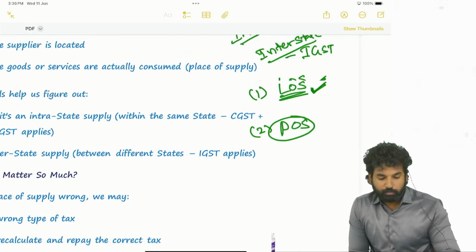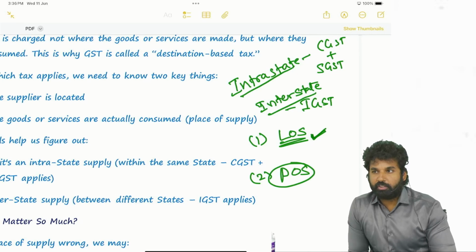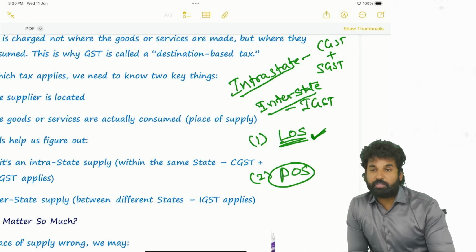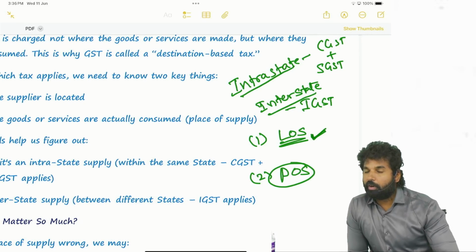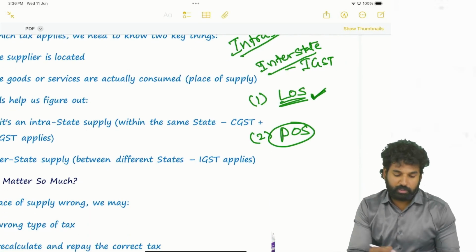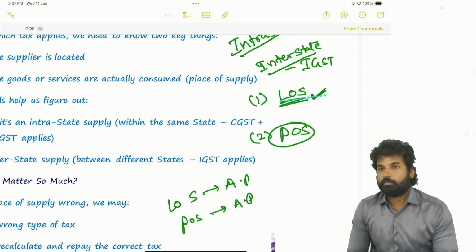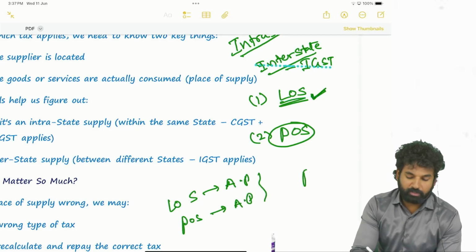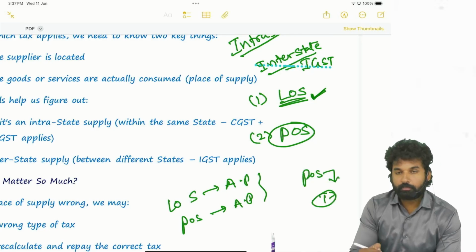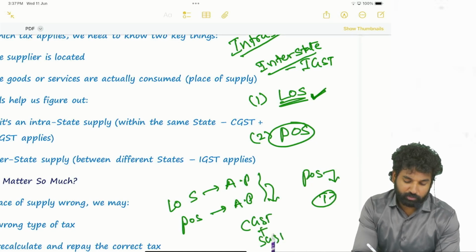Based on the place of supply only, we shall determine intrastate transaction or interstate transaction. If you miss determining the place of supply correctly, then obviously there will be a change in the levy of tax. So if you say the location of the supplier is Andhra Pradesh and place of supply is Andhra Pradesh, okay, but actually the place of supply is Telangana, in such cases you are levying CGST and SGST instead of IGST.